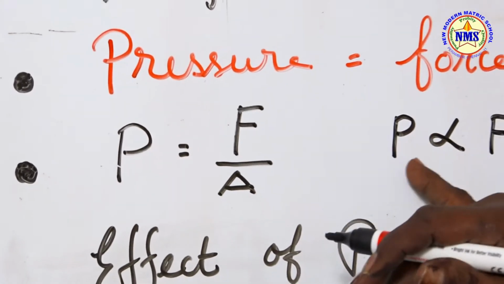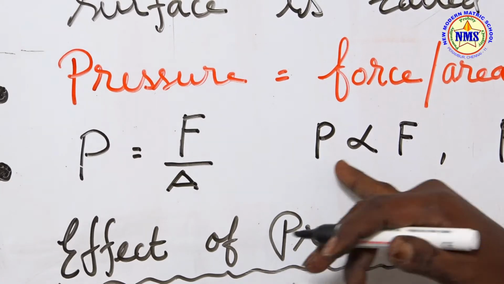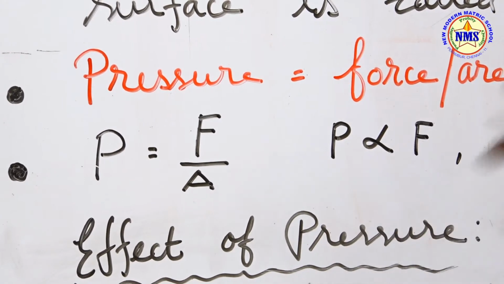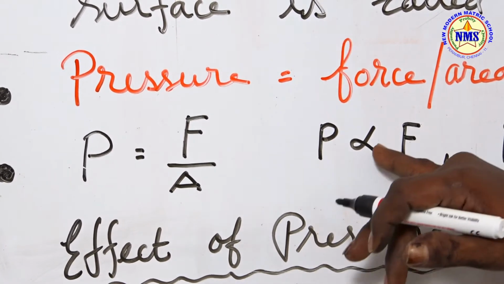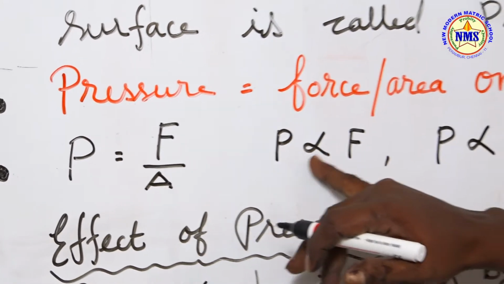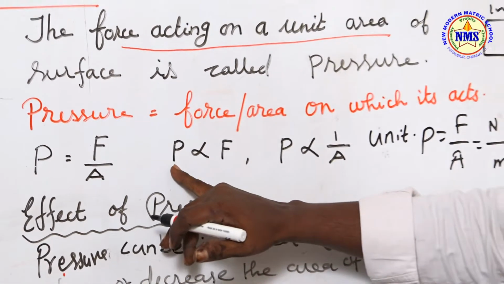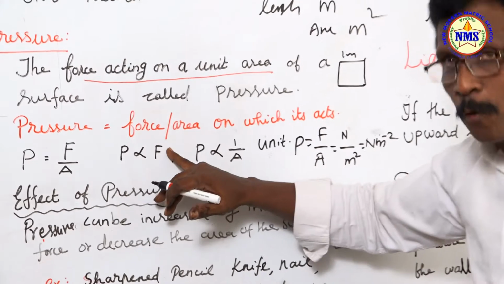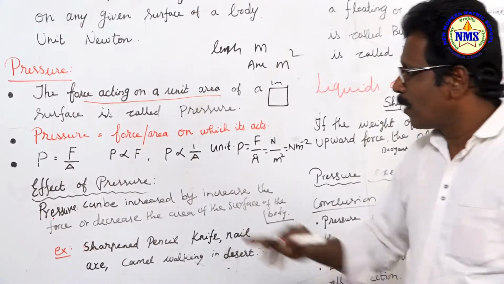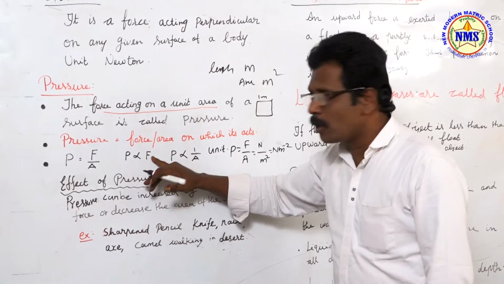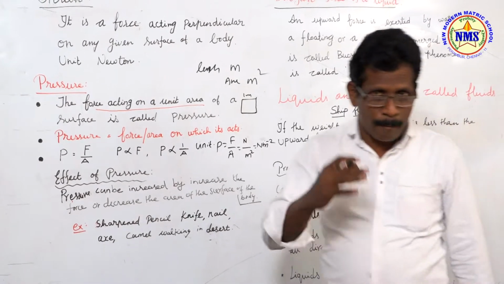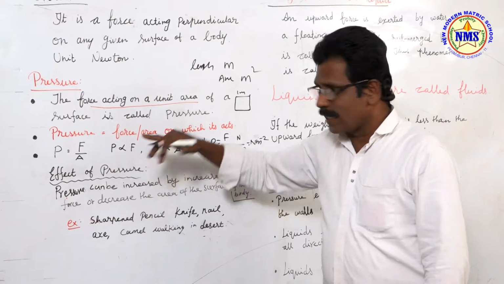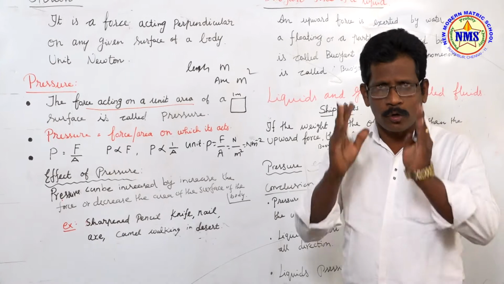We can say that P is proportional to force. How to read this? P, pressure, is proportional to force. It means that when the magnitude of the force is increased, pressure is also increased.